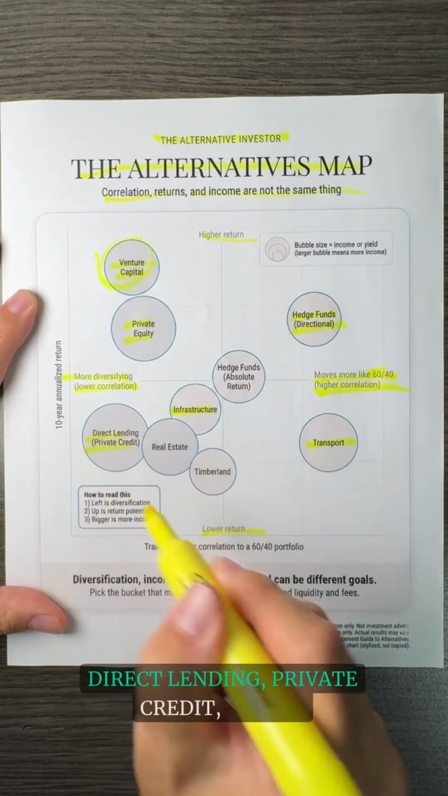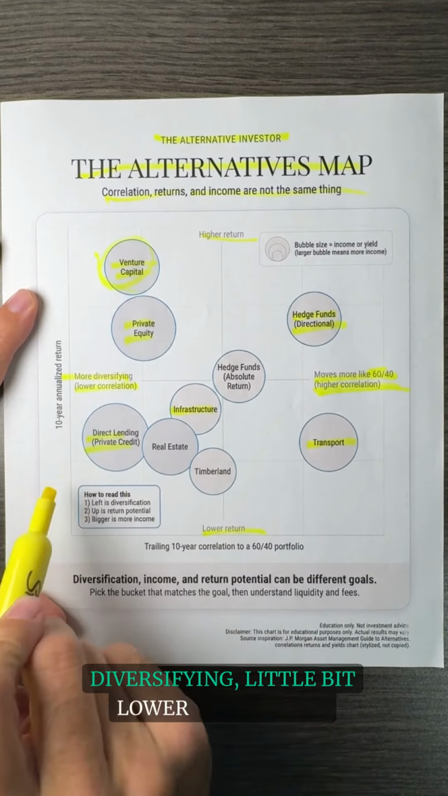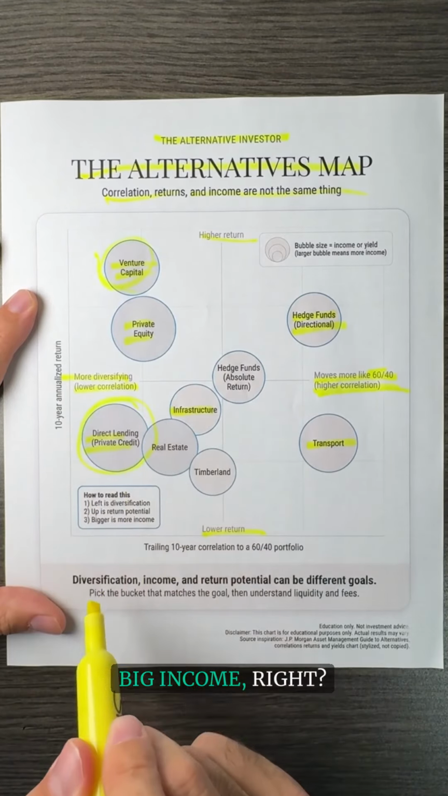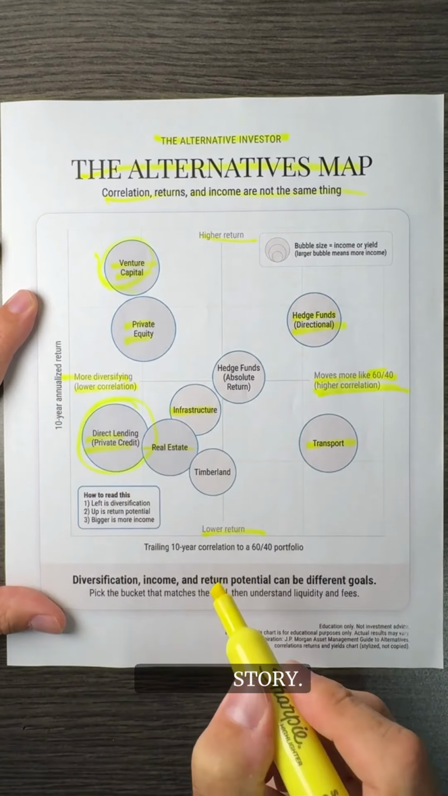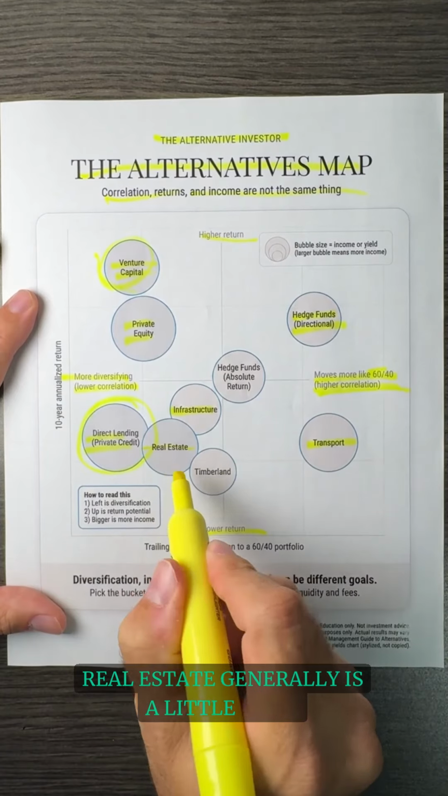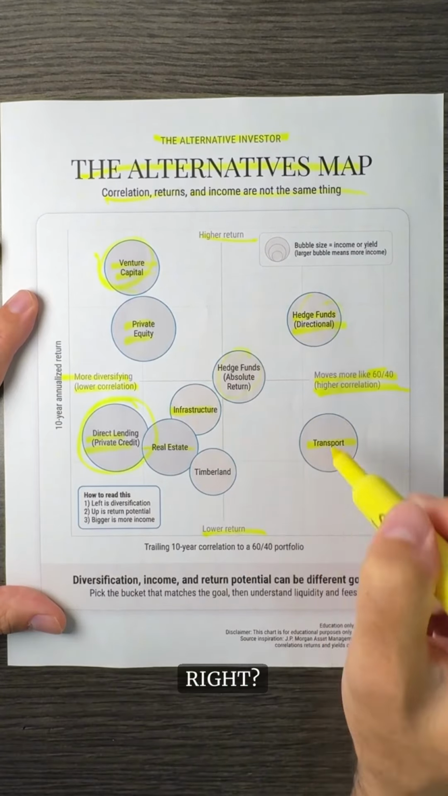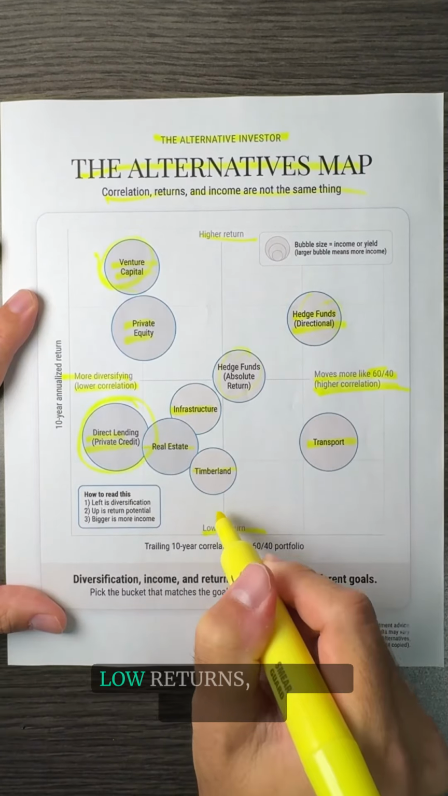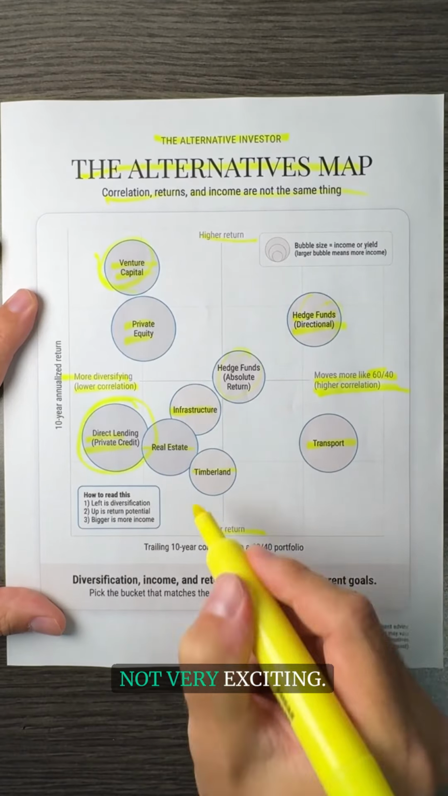Direct lending, private credit, highly diversifying, a little bit lower return, but big income, right? There's a big bubble here. Real estate, similar story. Real estate generally is a little less risky than some of these other strategies over here, right? And timberland, cutting down trees, low returns because obviously not very exciting. We're always going to need wood.